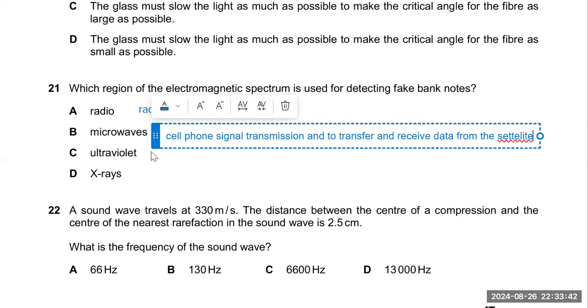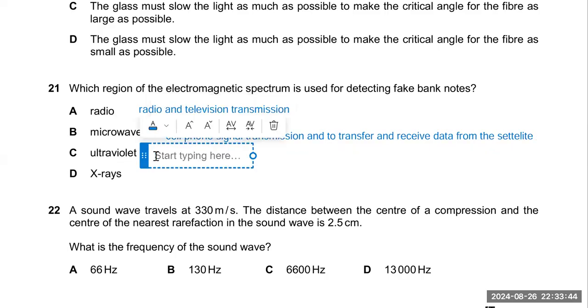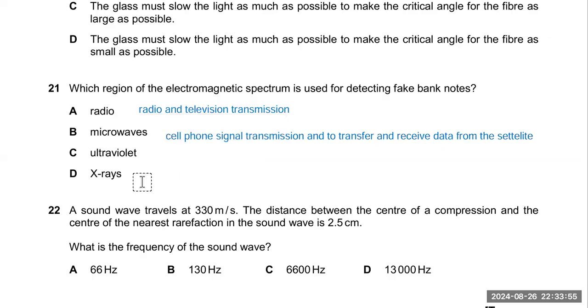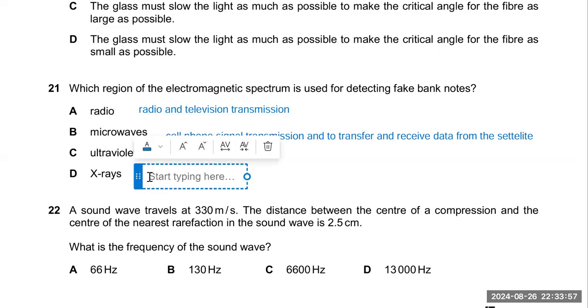Next is ultraviolet. Yes, ultraviolet we use to check whether your currency note is correct or fake. Okay, so our option is C. And X-rays are mostly used in clinics and in the medical field to check bone fractures.